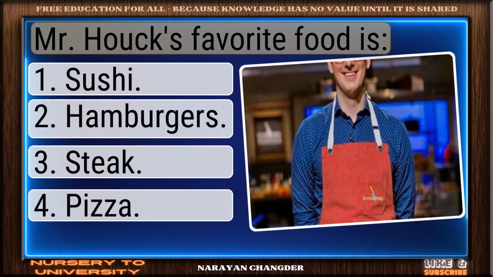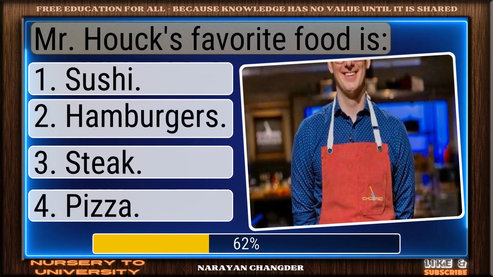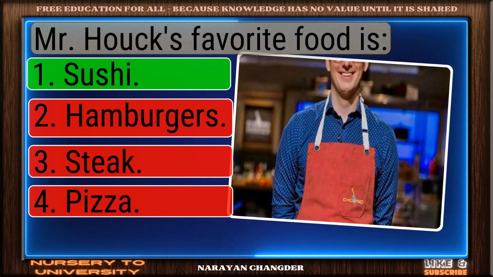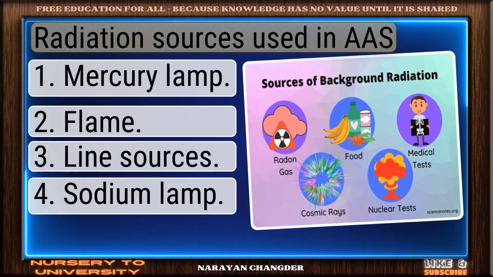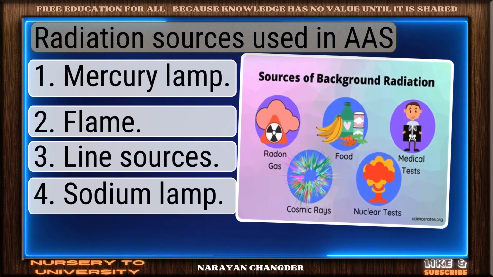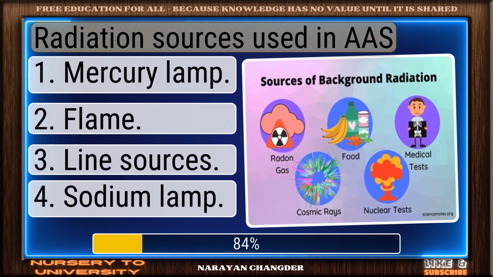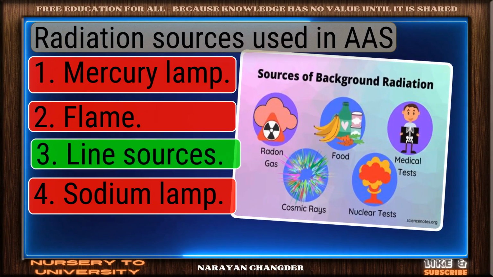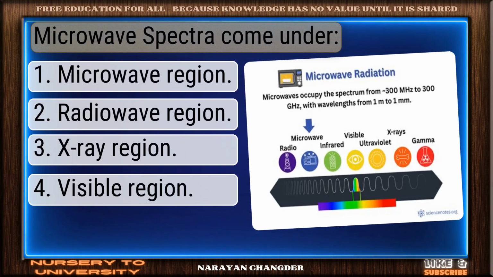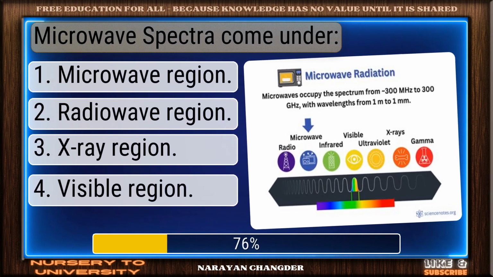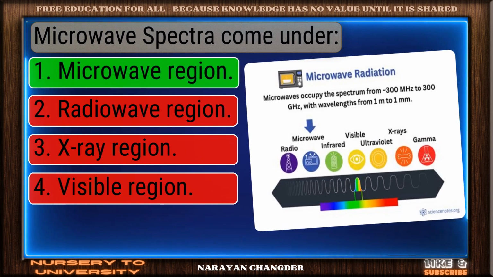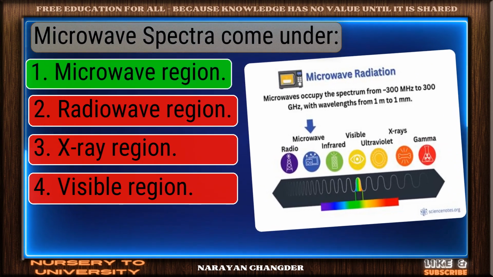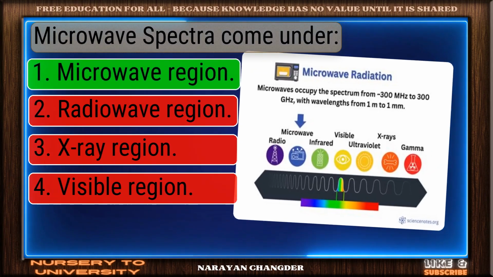Mr. Houck's favorite food is? Good job. Your answer, sushi, works well here. Radiation sources used in UV. Good thinking. Line sources is the right answer. Microwave spectra come under? Clear logic. Your choice microwave region is sound and 100% true.